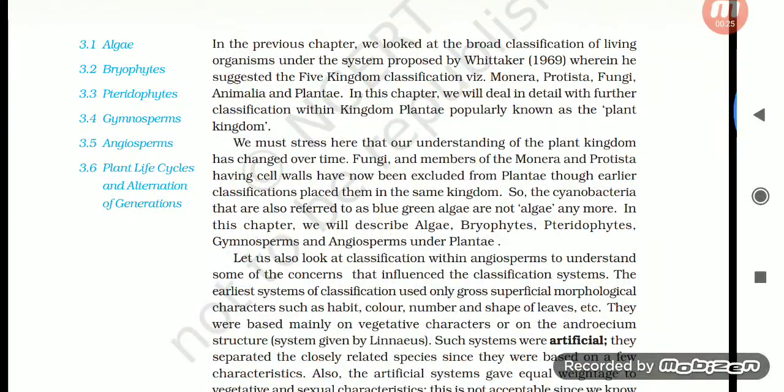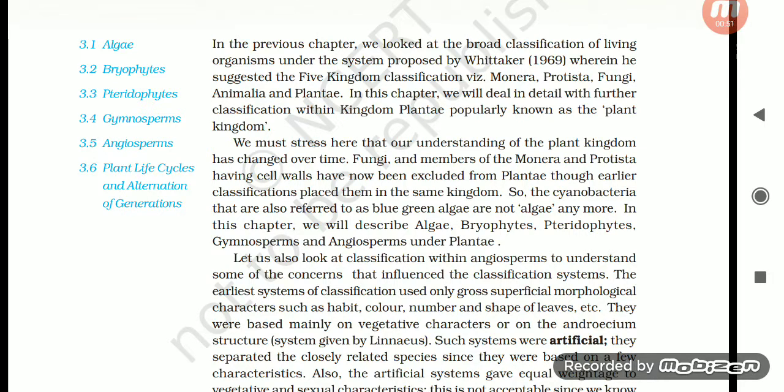We must stress here that our understanding of the plant kingdom has changed over time. Fungi and members of Monera and Protista having cell walls have now been excluded from Plantae, though earlier classification placed them in the same kingdom. So, the cyanobacteria that are also referred to as blue-green algae are not algae anymore. In this chapter, we will describe algae, bryophytes, pteridophytes, gymnosperms, and angiosperms under Plantae.